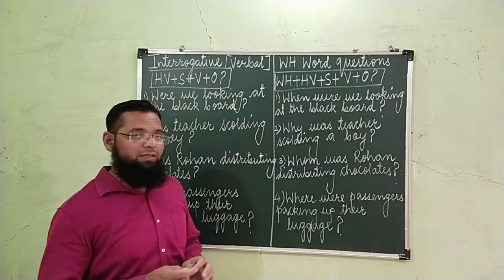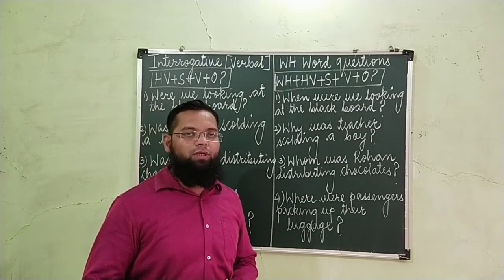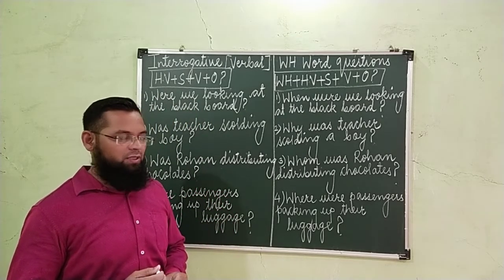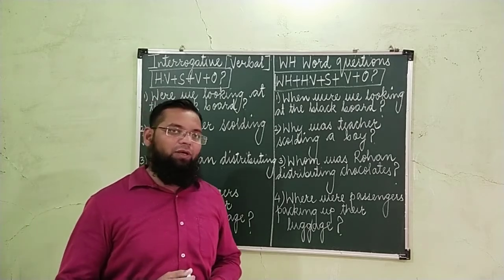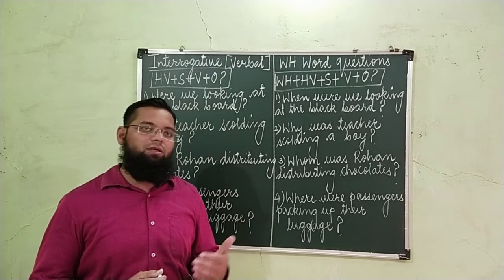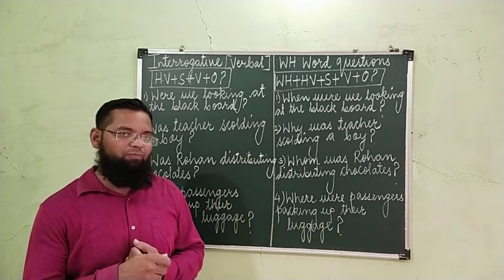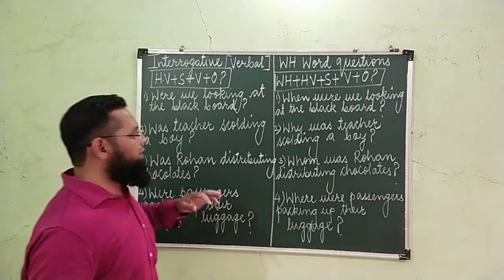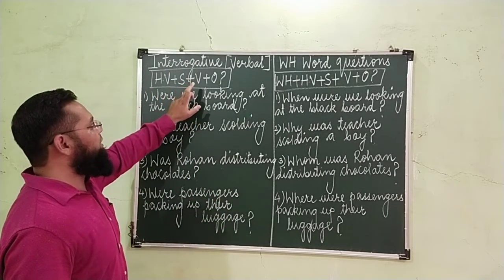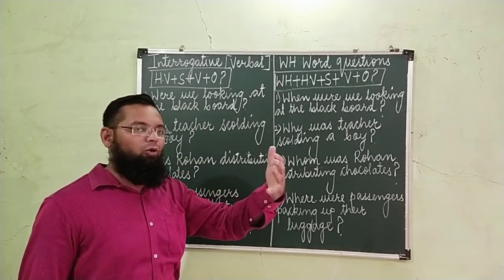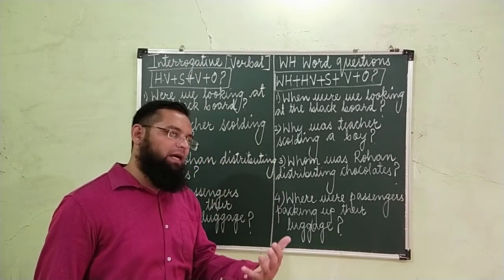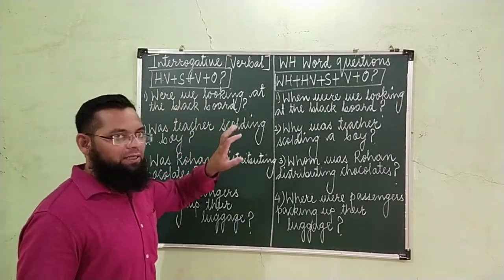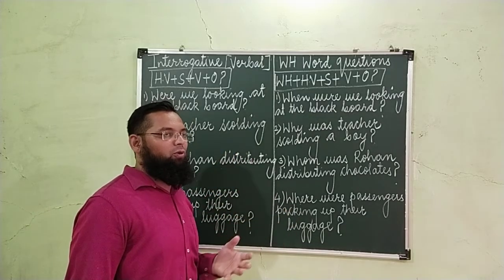Simple past continuous sentences can also be used in the form of questions, and we know that there are two kinds of questions. Past continuous tense के जो examples है वो हम लोग questions के तौर पर, सवाल के तौर पर भी यूज कर सकते हैं. There are two kinds of questions, verbal and WH word question. Now see here the equation of a verbal question. Verbal, it is also called as yes no type, because we can get the complete answer either in yes or no. So equation, everything depends. As far as tenses are concerned, most of the things depend upon the equation only.